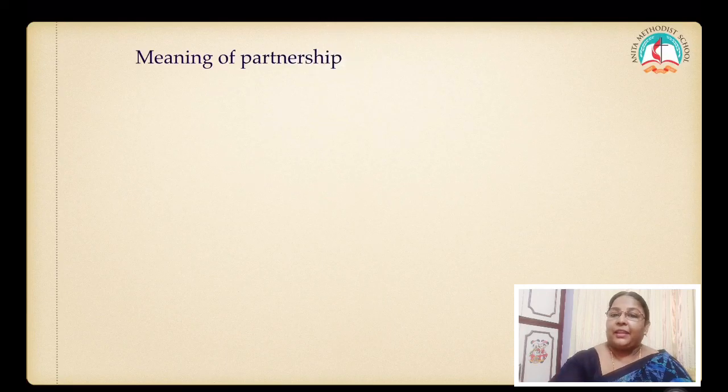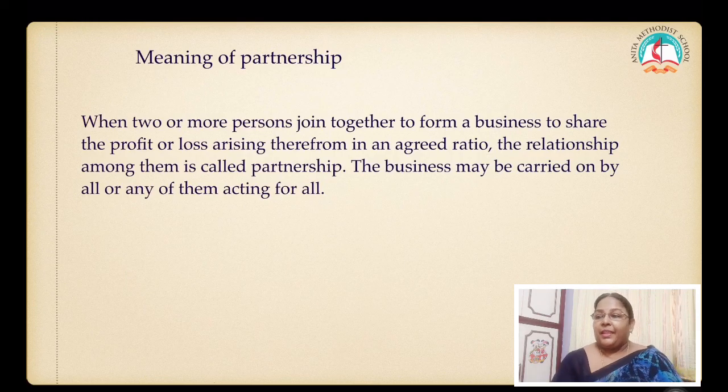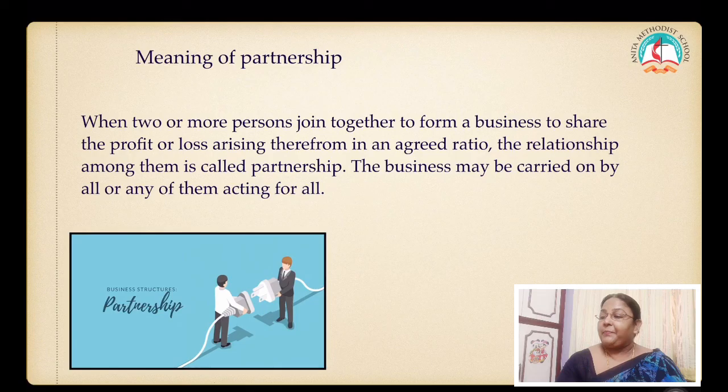Right? Okay. You all know what is a partnership business. When two or more persons join together to form a business to share the profit or loss arising therefrom in an agreed ratio, the relationship among them is called partnership. If the ratio is not given, it may be equal.